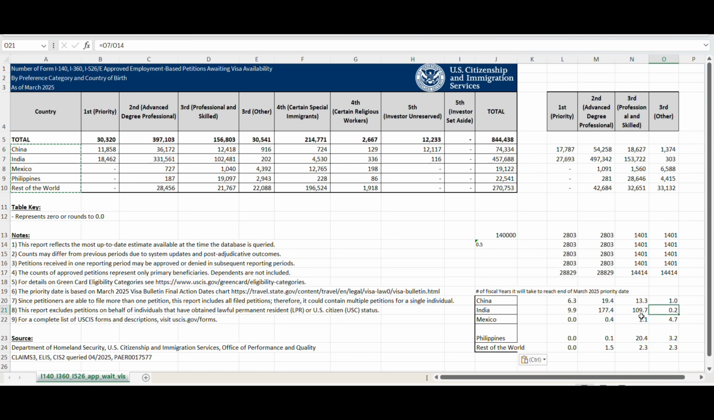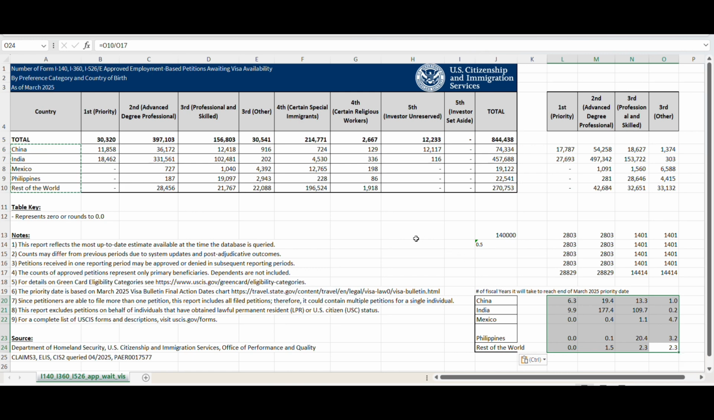EB3 other workers India, I know there's not a lot of backlog for EB3 other workers India, so it's going to depend on those numbers that would be used more for EB3 skilled, I mean. And for EB3 other workers China, the prediction is it will take up to 1 year to reach March 2025 priority date. So this is my high level big picture prediction of how long it's going to take to reach March 2025 priority date.